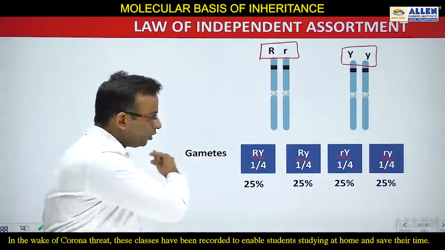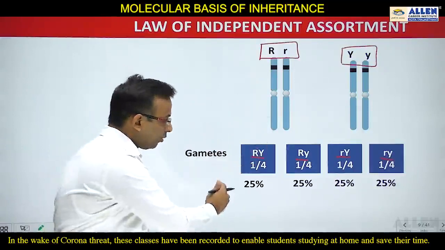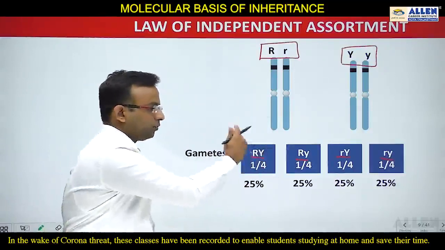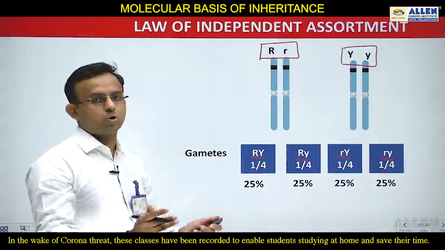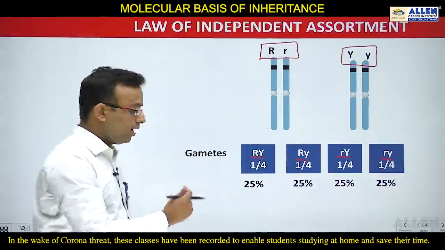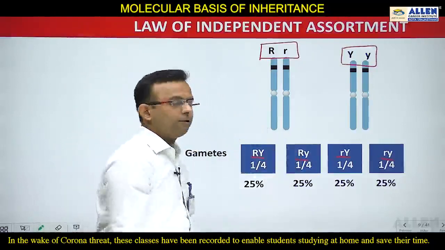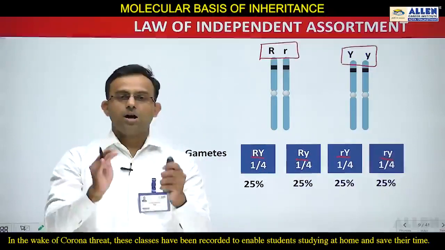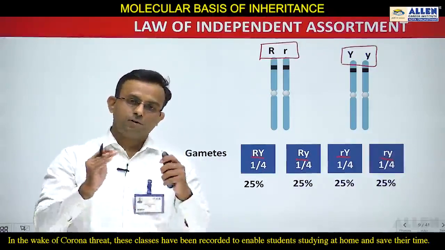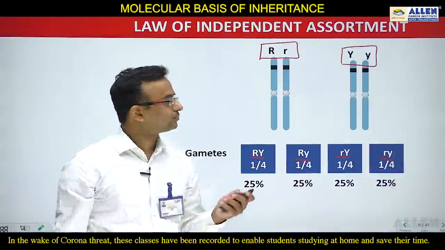This denotes independent assortment. So you can see the 4 gametes are there, each having probability 1/4. The gametes are in proportion 1:1:1:1, and the percentage here is also 25%. So this is the condition of independent assortment. Now students, we will move to the next slide.